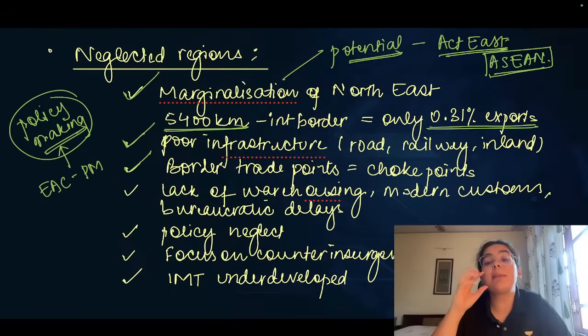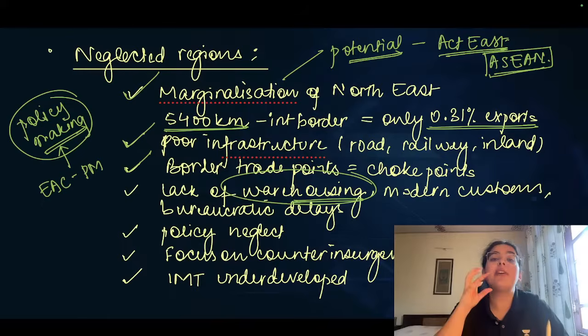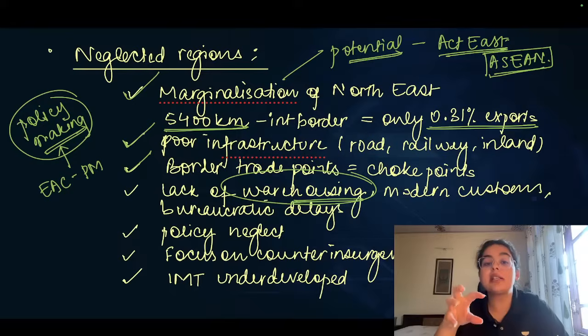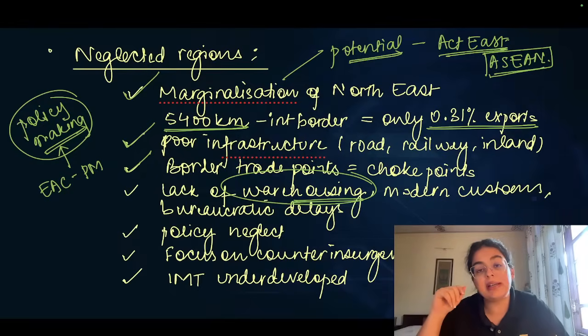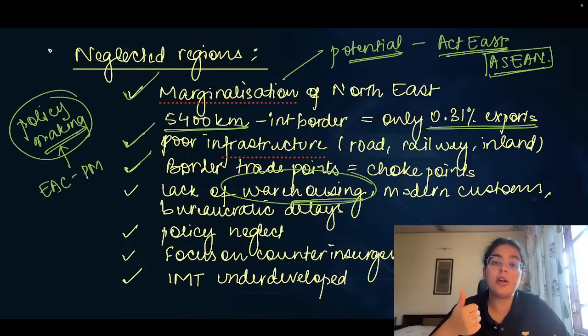Those have in fact become choke points, surveillance points, and just points to ensure security of the region. These are not seen as checkpoints to facilitate trade. That is why we see that these checkpoints lack any kind of warehousing and customs-related support, and therefore also ensure a huge amount of bureaucratic delay. There is a lot of paperwork involved, there is a lack of single window clearance, and therefore trade hugely suffers in